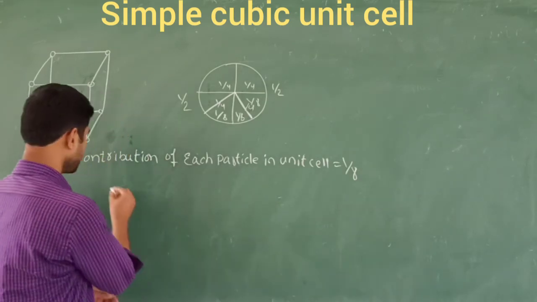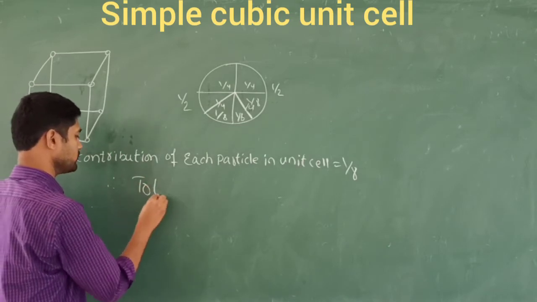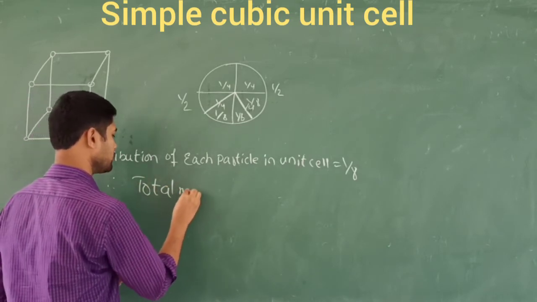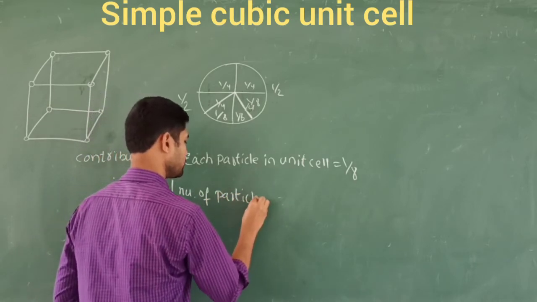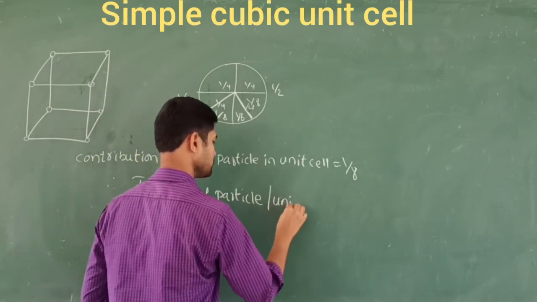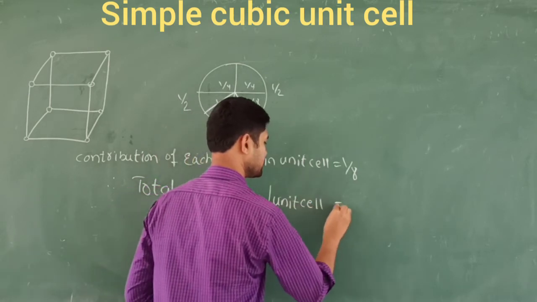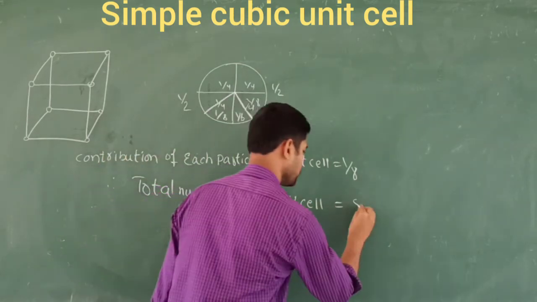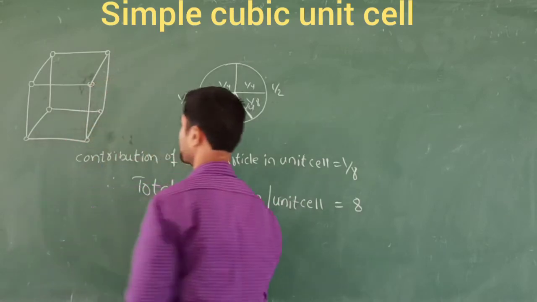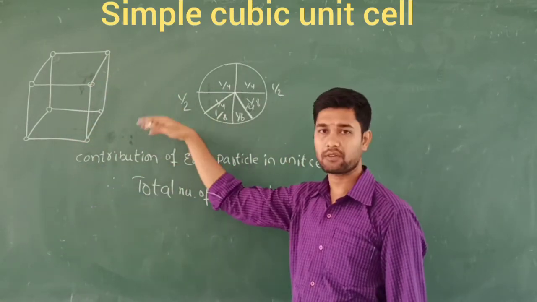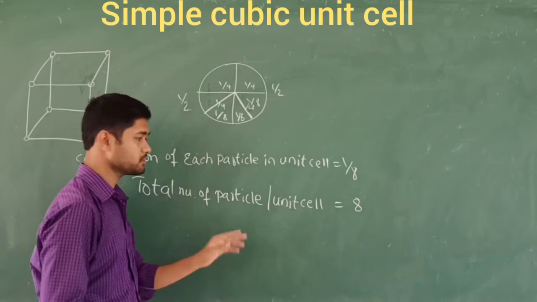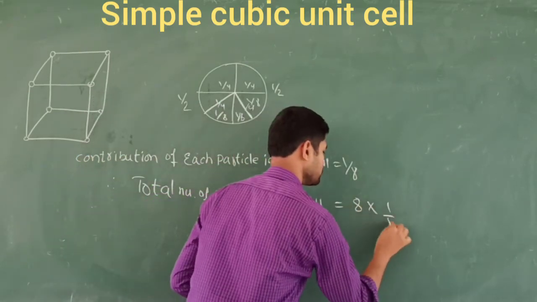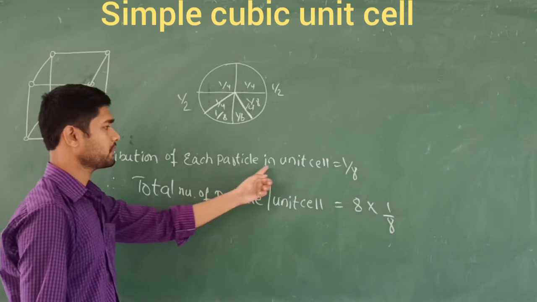Therefore, I am going to add those things. Total number of particles per unit cell is equal to, first we should write the 8. Why? Because the simple cube contains the 8 particles at the 8 corners, right? So that is called the 8. Each particle is shared, contributing 1 by 8. That is called the contribution of the particle in a unit cell.